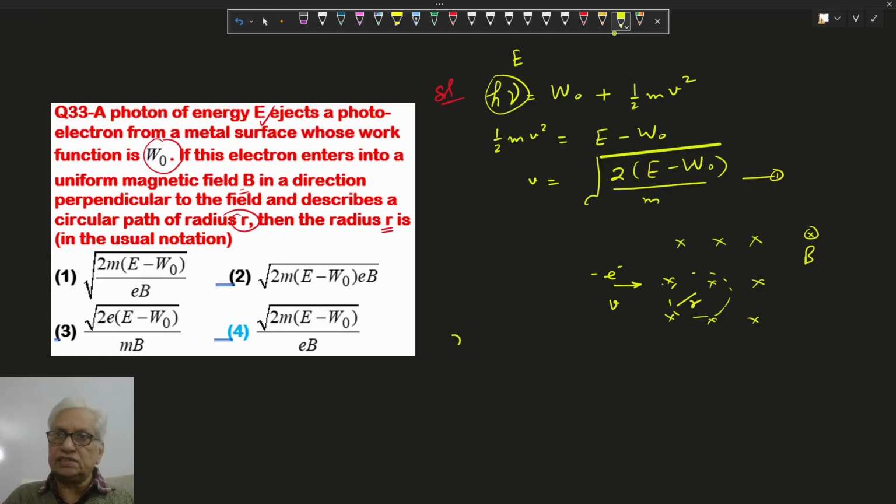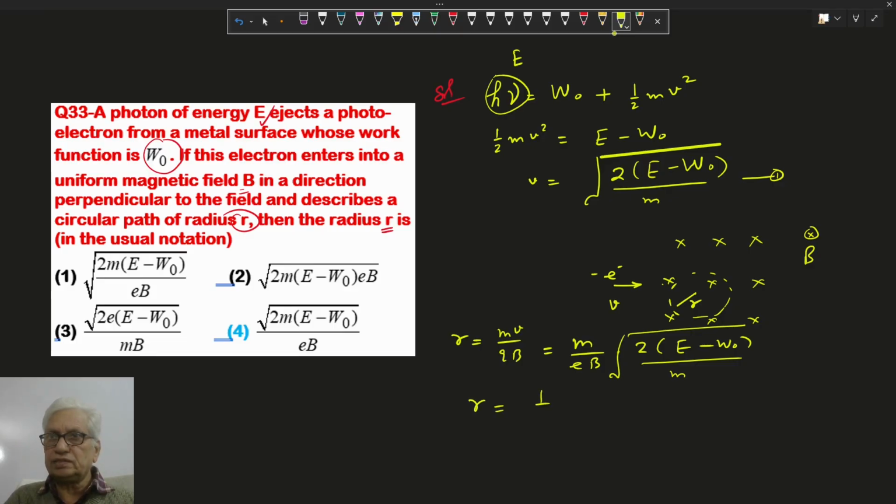Radius r is given as mv upon qB. Instead of q we are taking e, and mass upon e, velocity is root of 2(E minus W naught) upon m. So the radius will be, with m cancelling inside the root, 1/eB times root of 2m(E minus W naught). So this is the fourth option, correct.